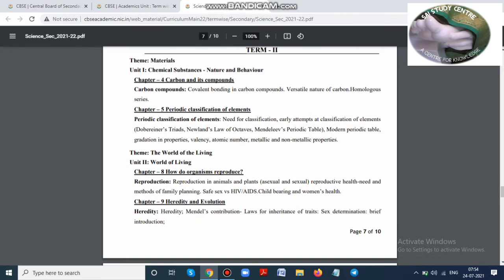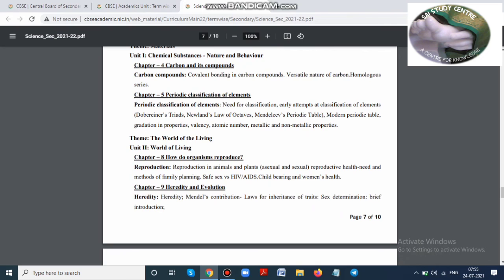In our term 2, we are going to write carbon and its compounds. This also is like last year's syllabus, only up to homologous series. Beyond that, alkane, alkene, alkyne separately or functional groups are not included. Periodic classification is full as usual. Chapter 7 is removed.